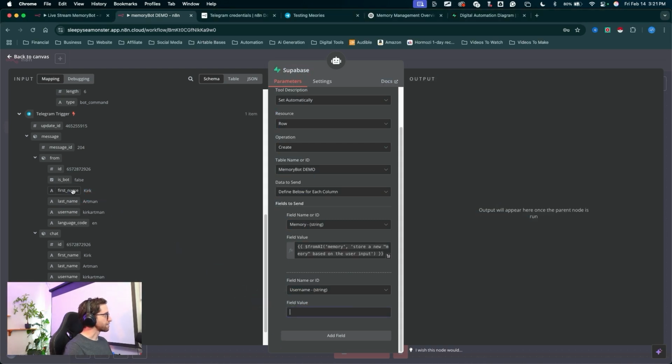I'm going to actually add the full name here. So I'm going to click and drag the first name. This is the linked JSON. So after this curly braces, I'll put a space and then link the last name.